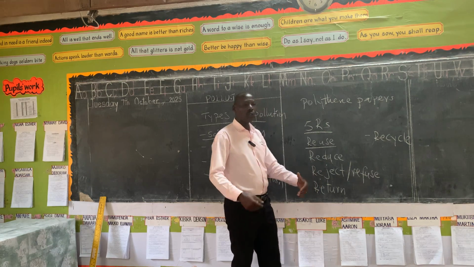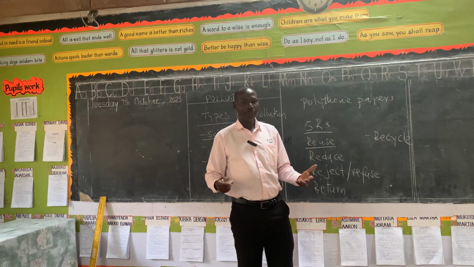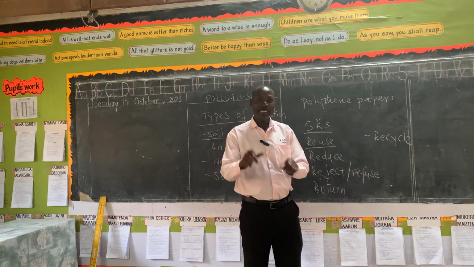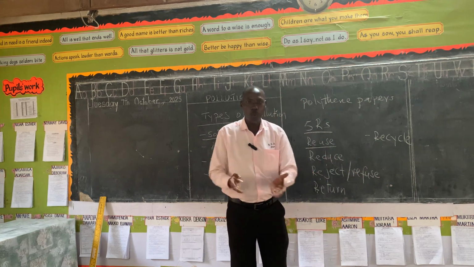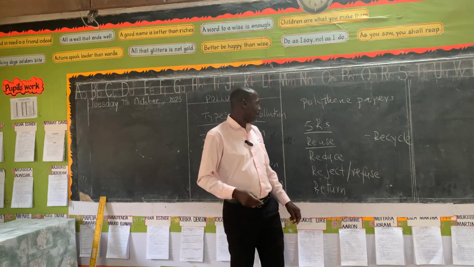Reducing, make sure you don't use so much of them. For example, you are going to buy something in the market or in the supermarket and you buy maybe 3 items. Each item is put in a different polythene paper. Why don't you put them in one and get a few? You are reducing the use of the polythene paper.